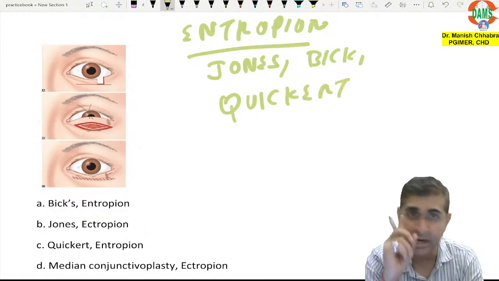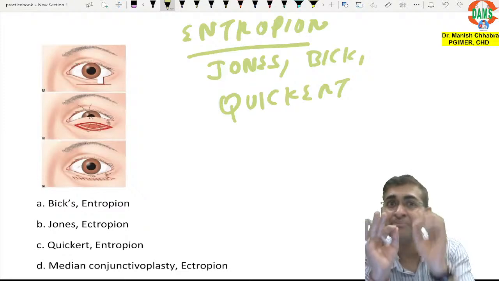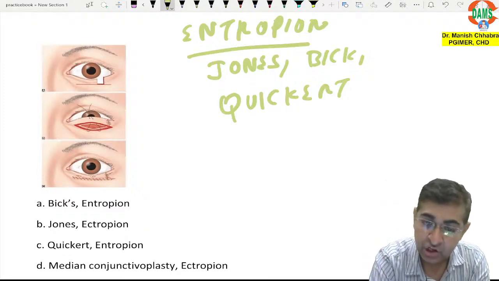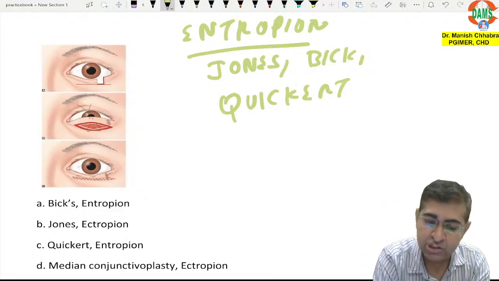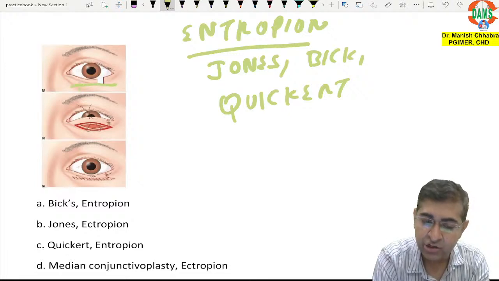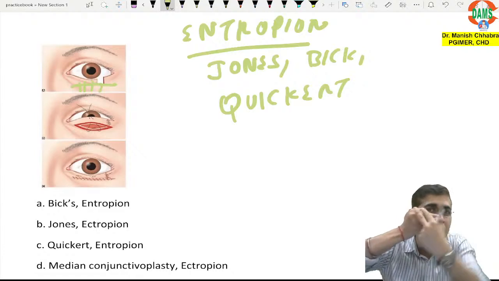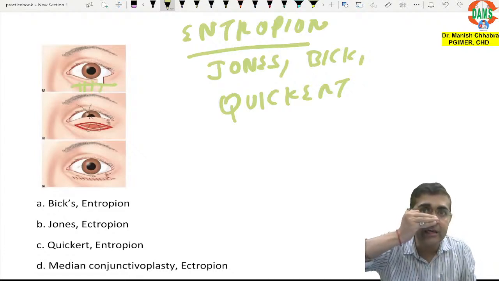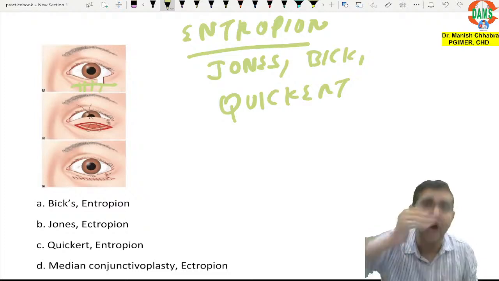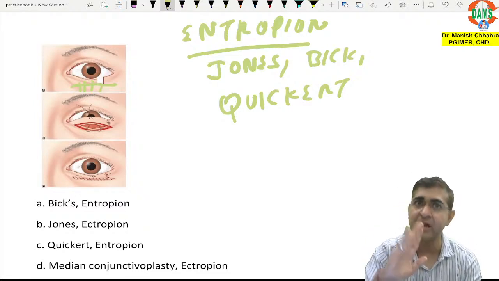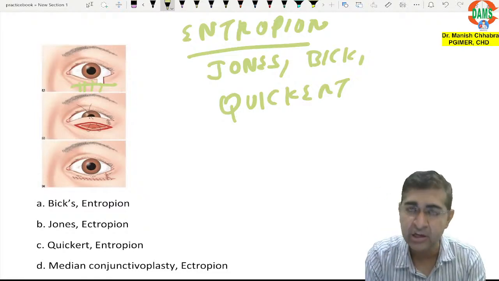Now please pay attention, this is the best method to understand. Jones procedure is you simply give a cut and you tightly suture it. If you tightly suture it, the eyelid will roll outside. It was turned inside, so entropion will be cured.